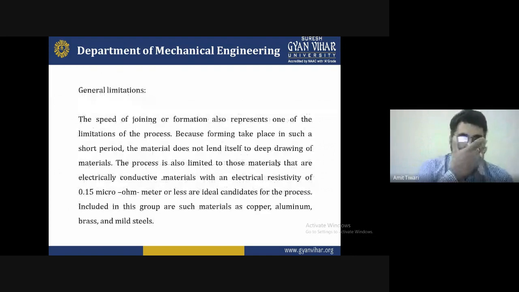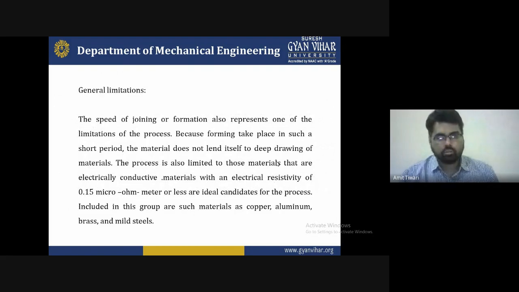General limitation: the speed of the joining or forming also represents one of the limitations of the process, because forming takes place in such a short period.